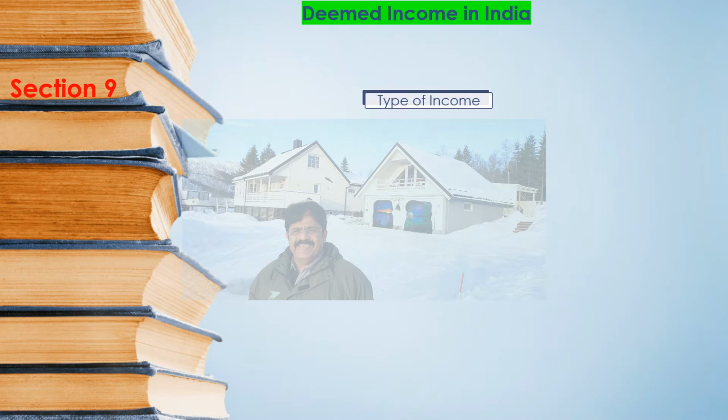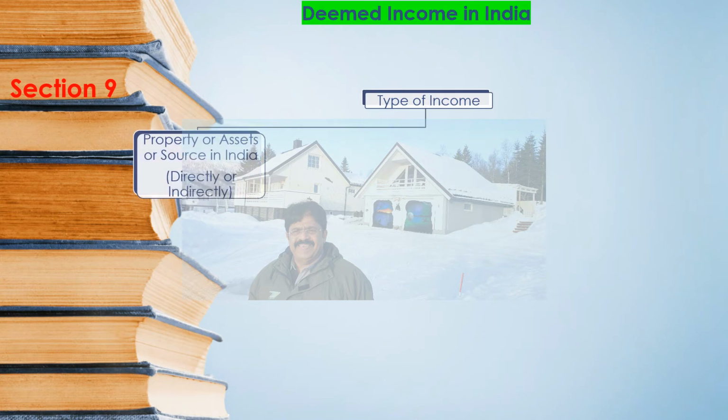So there are various types of income which are covered under the 5 heads of income when we do the calculation under the income tax. The first one which we are going to deal with here is a property or the asset or the source in India. Any income which is earned out of these 3 things, directly or indirectly, is deemed to be earned in India. Then next we are going to deal with the salary.